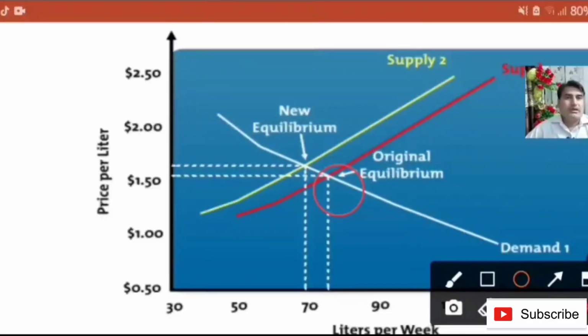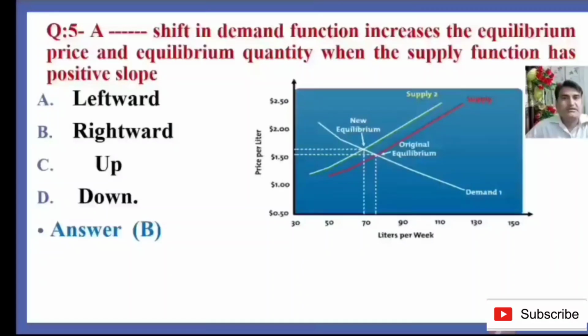When the supply has a positive slope, it means that an increase in price increases the supply. The rightward shift in demand function increases the equilibrium price. However, the equilibrium quantity may increase or decrease depending upon the elasticity of supply. So B is the right answer.